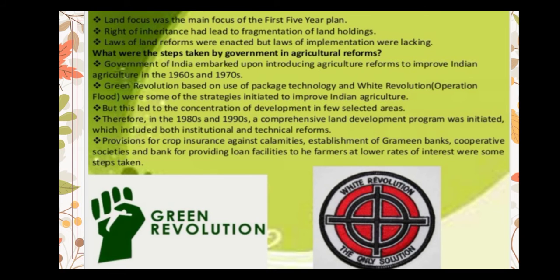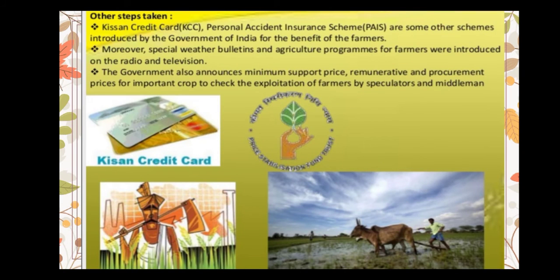Next, other steps taken by the government. There are so many steps taken by the government to improve the agriculture. First, one of them, Kisan Credit Card, KCC, and Personal Accident Insurance Scheme, PAIS, are the schemes by the Indian government for the benefit of the farmers.